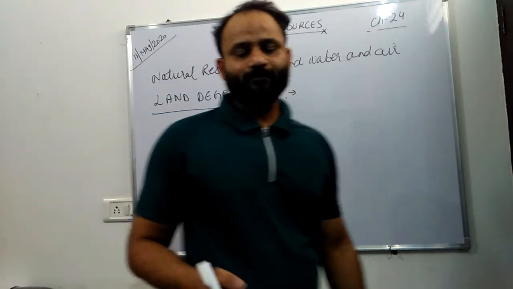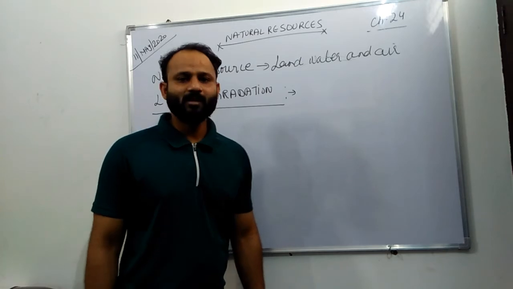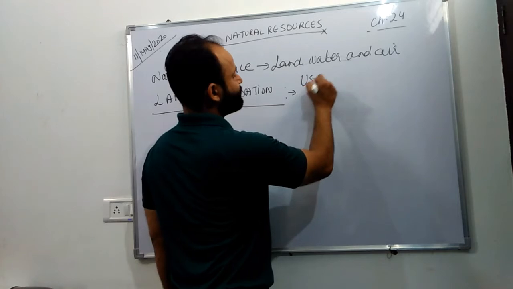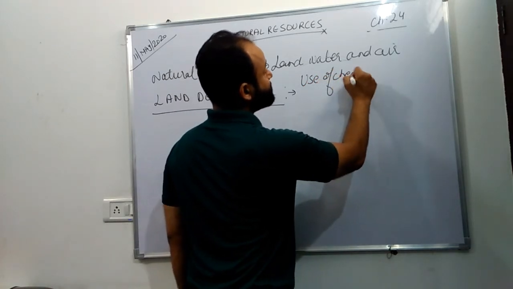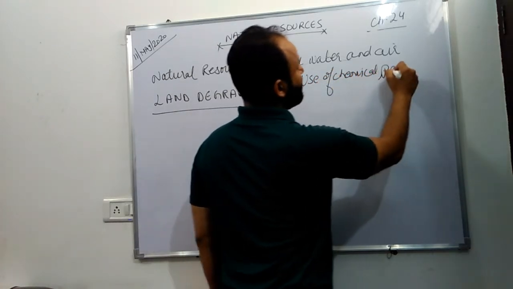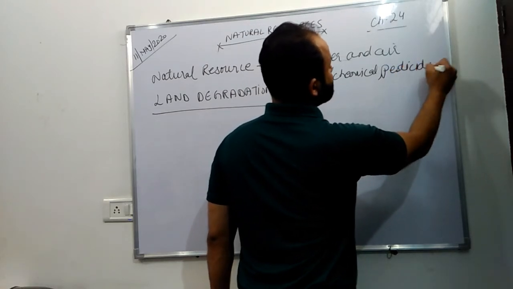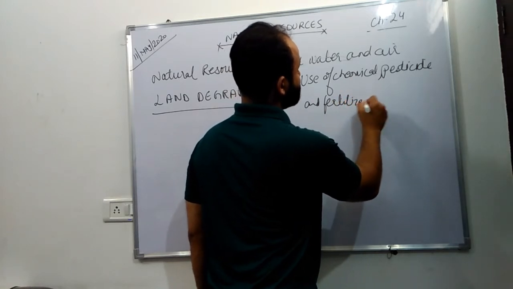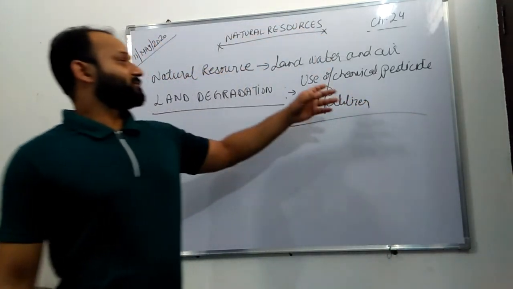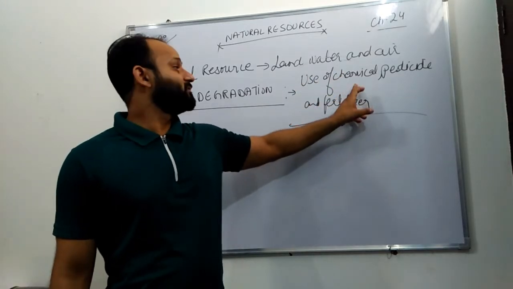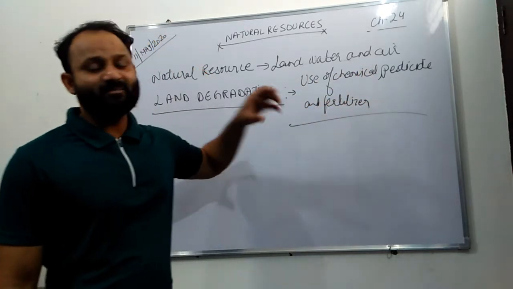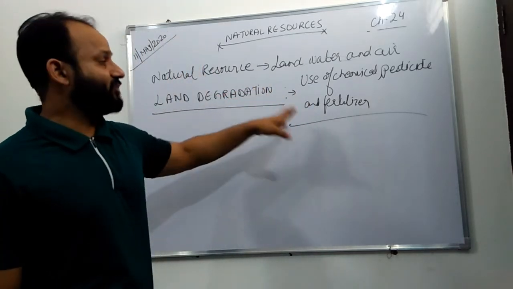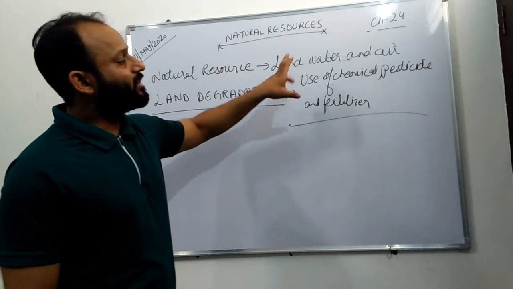And the farmers, what do they do? They use chemicals, pesticides and fertilizers. Excessive use of these chemicals, pesticides and fertilizers makes the land barren. We are not able to grow any crop on that land. So it is also land degradation.